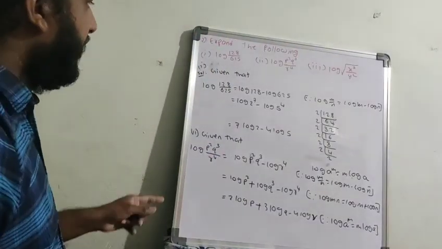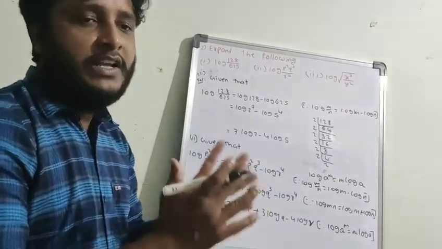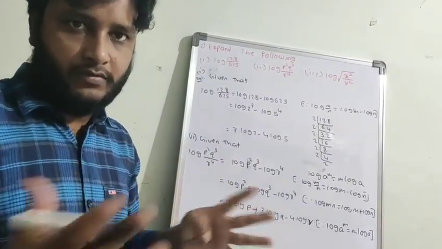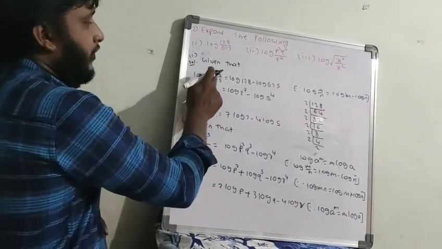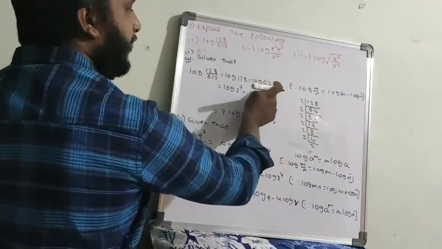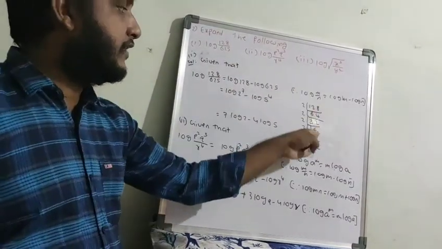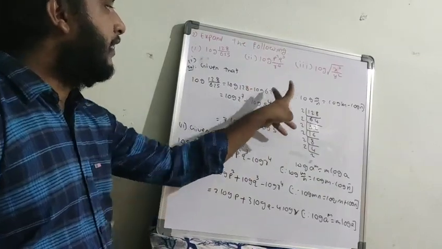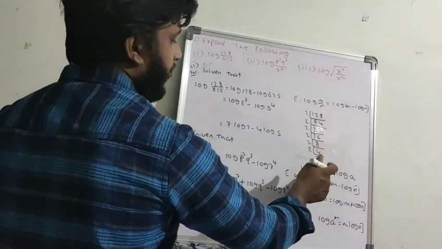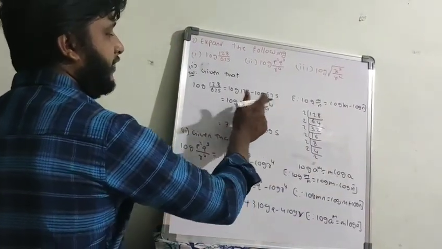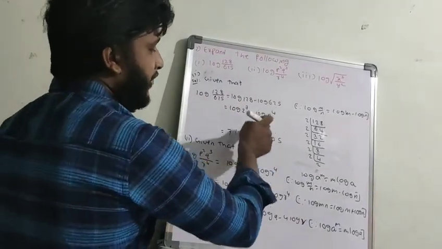Okay. So I'm repeating again. Given that we should expand the following. Expand the following single logarithm. We are enlarging these things by using the properties of the logarithms. So first here the log m by n formula is applicable. Log m10 minus log 625. For further calculations, we have to do the prime factorization. 110 prime factorization is 2 to the power of 7, and 625 prime factorization is 5 to the power of 4. After converting this, we have the formula log a power m equal to m log a. Here powers are there. Now you have to apply the power rule. So 7 log 2 minus 4 log 5.